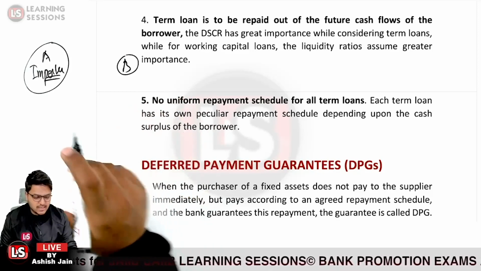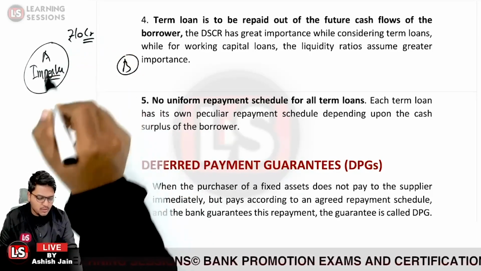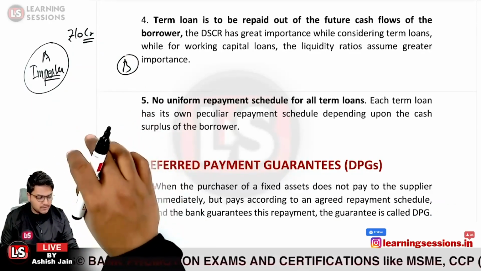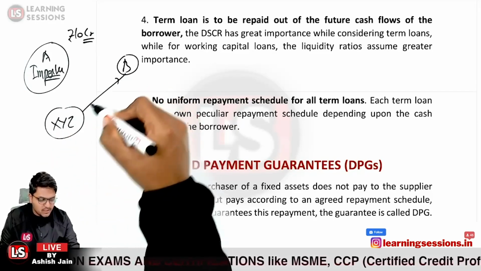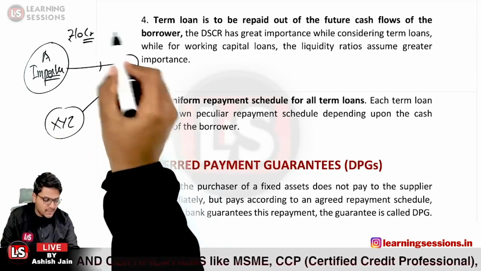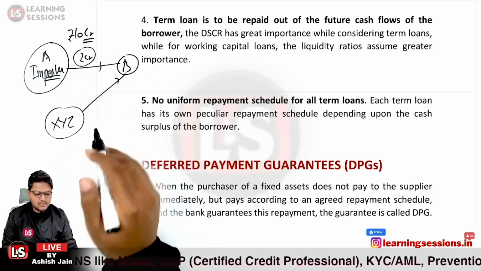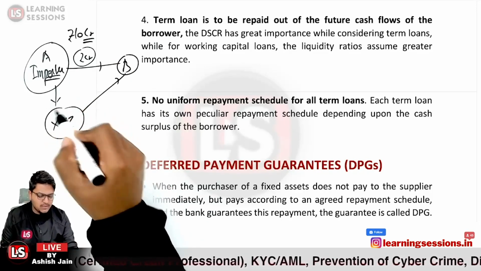Okay, so let us take the case the import was amounting to rupees 10 crore. Now A is not in a position to pay rupees 10 crore at an instance, and a guarantee was extended by XYZ bank to B. So a token amount was paid by person A to person B. Let us take the case that 2 crore rupees were paid, and the rest of the amount will be paid by the importer in installments.